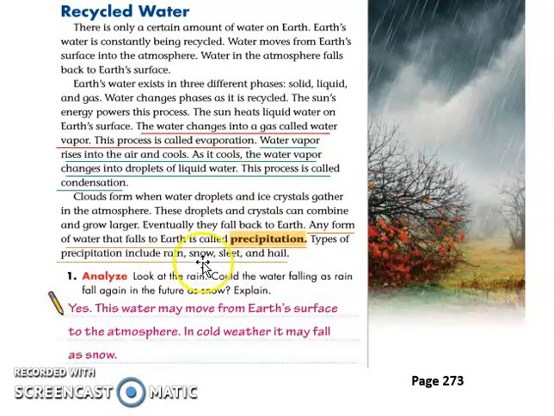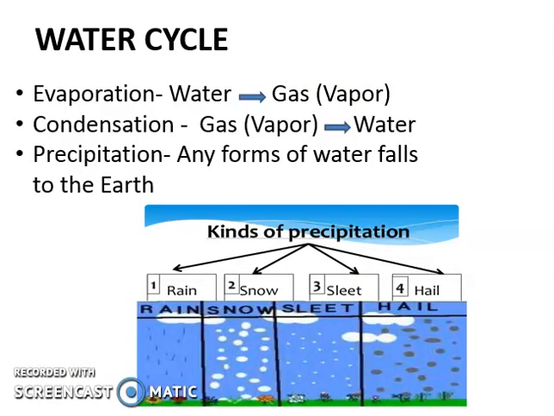It could be in solid form, which is snow, sleet, and hail. So yes, this water may move from the Earth's surface to the atmosphere again when it's melted and heated by the sun. In cold weather, it may fall as snow. I will discuss further if you are confused. But in the next slide, I will make a short summary.